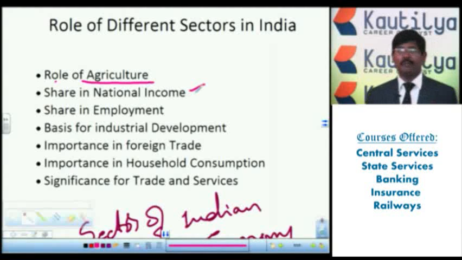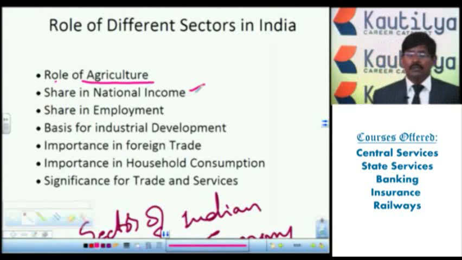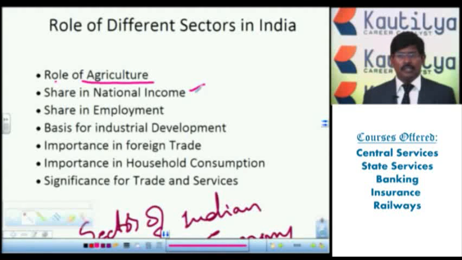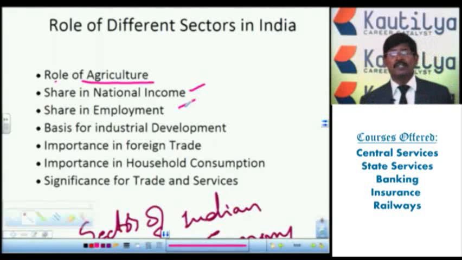The next one, share in employment facility. In India, 60 to 70% of the population depends on the agriculture sector, which provides employment facilities to the people. The maximum number of people in India depend on the agriculture sector.